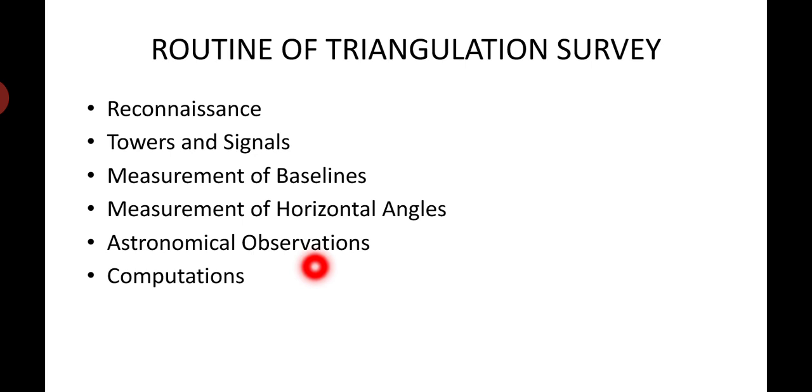One is the examination of the country to be surveyed, then selection of a suitable site for the baseline, then selection of suitable positions for the triangulation stations, determination of intervisibility and the height of the stations, and one more thing, the collection of miscellaneous information regarding communications, water, food, and labor, and local guidance, which will be very important things.